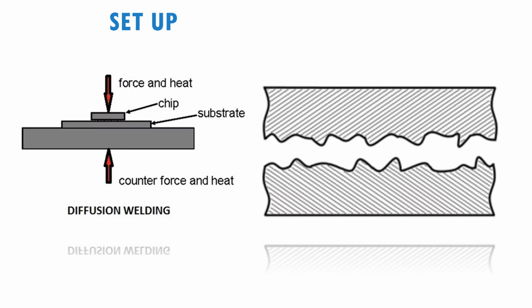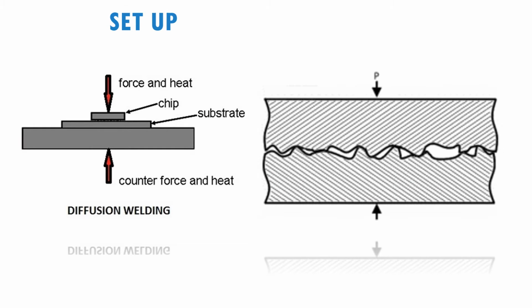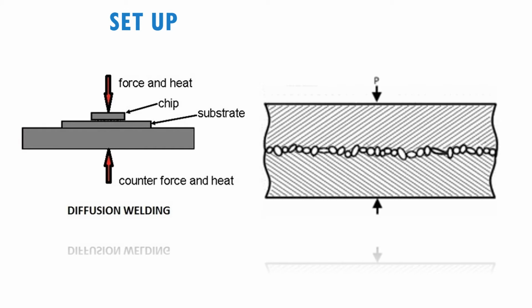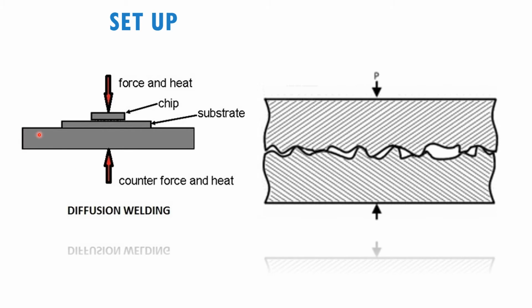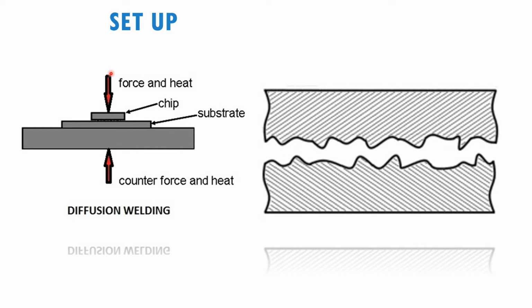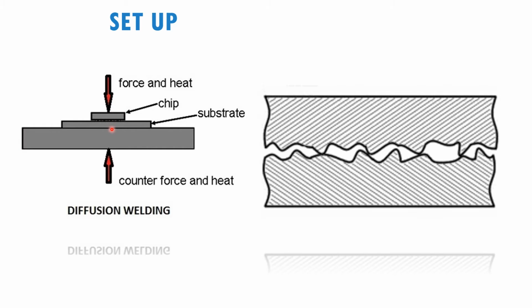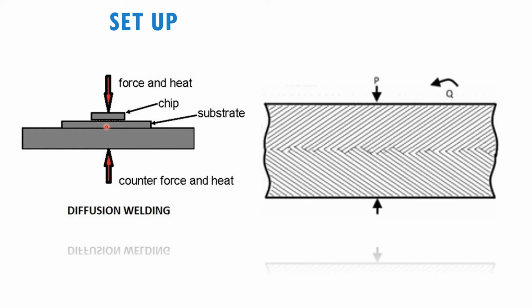Okay, so let's see the arrangement of the diffusion welding. Simply, how we can see the setup for the diffusion welding is like this one. They are going to have the substrate, the one that you want to diffuse, and then the part that you want to produce, and then you apply force and also heat together, then the part will diffuse to the substrate here.